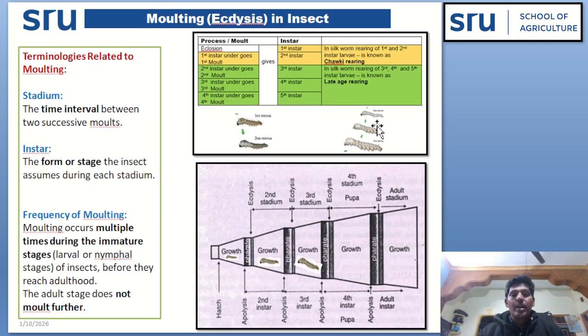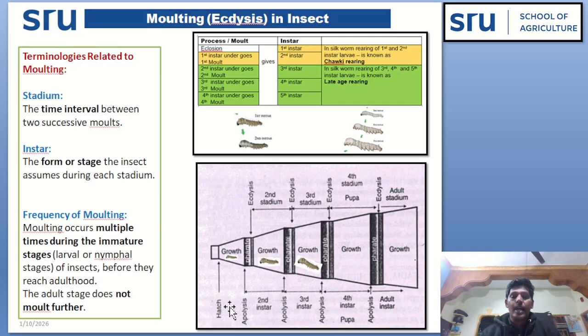See here terminologies related to the molting. So eggs hatches into first instar, that is egg eclosion gives first instar larvae. First instar larva undergoes first time molting and gives second instar. Second instar larvae undergoes second time molting and gives third instar. Third instar undergoes third time molting and gives fourth instar. Fourth instar undergoes fourth time molting and gives fifth instar.